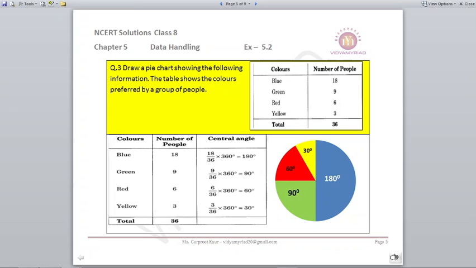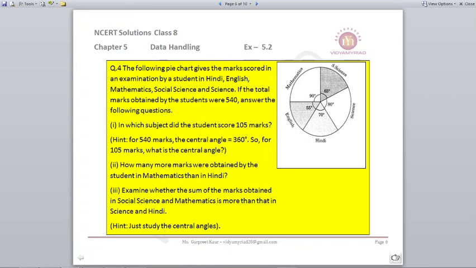So it comes out to be 180 degrees. For the green, same way we will do 9 upon 36. What is 9? Number of people. What is 36? Total number of people. Multiply by 360 gives out to be 90. Same way red and same way yellow, we can find out 60 degrees and 30 degrees. So based on this information, 180 degrees, 90, 60 and 30, we can make the following pie.